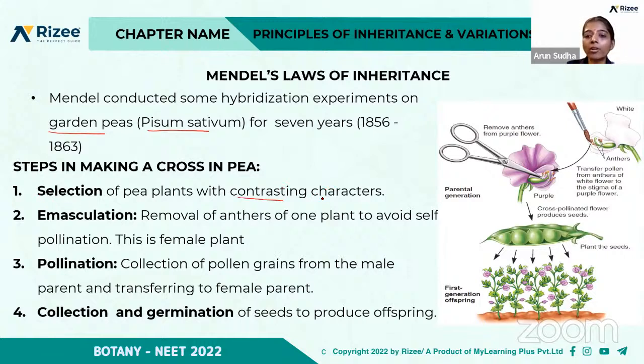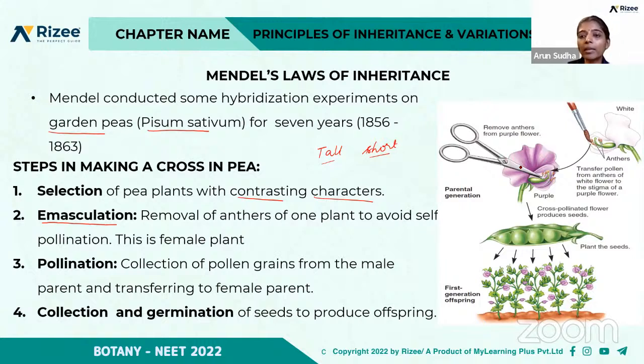So what do you mean by contrasting characters? If you take the height, tall and short or dwarf, right? These two are contrasting characters. So he selected the pea plants with contrasting characters, and then emasculation. So what do you mean by emasculation? That is the removal of anthers of one plant to avoid self-pollination.